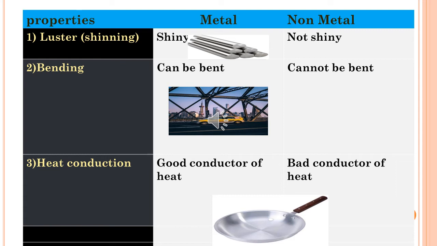What about heat conduction? All the metals are good conductors of heat. If I touch it, I feel hot. What about non-metals? They are bad conductors of heat. So we make a cooking pot from metals, but the handle of the cooking pot is made of non-metals.